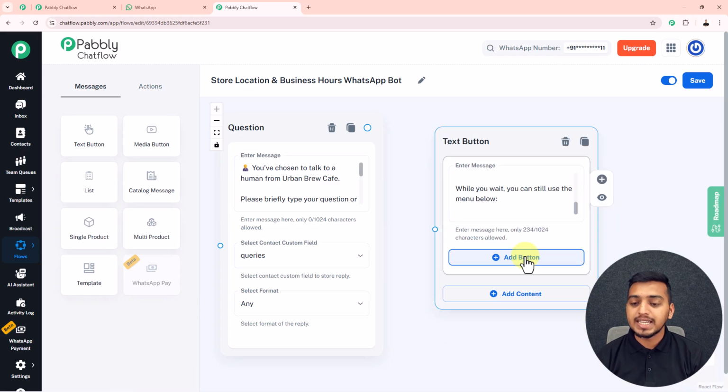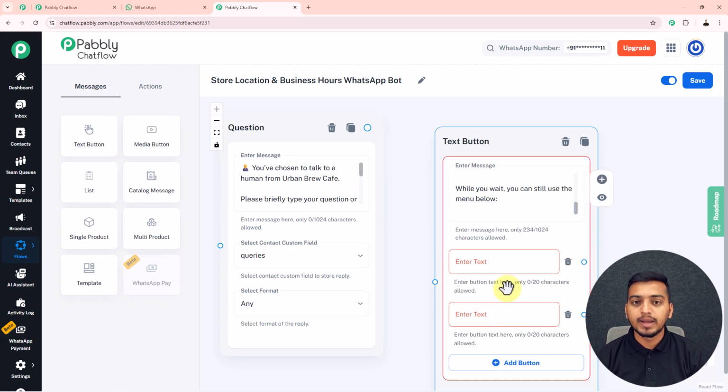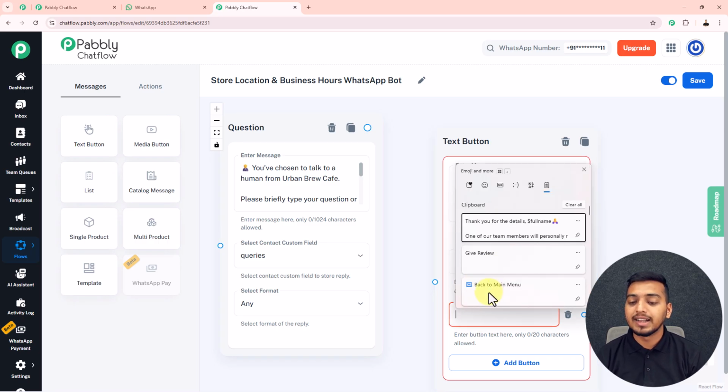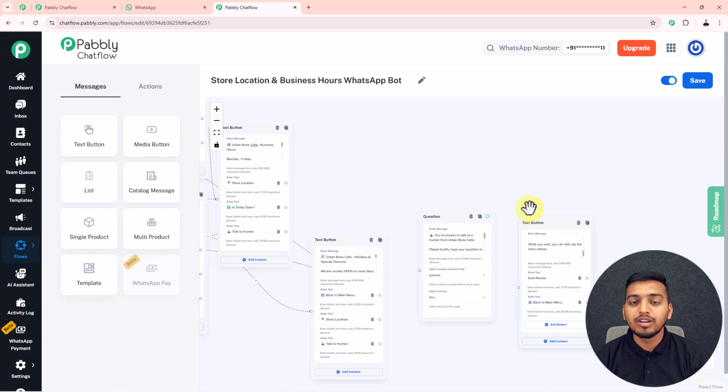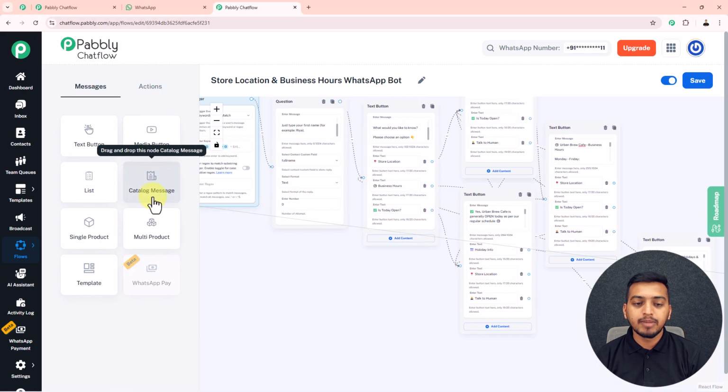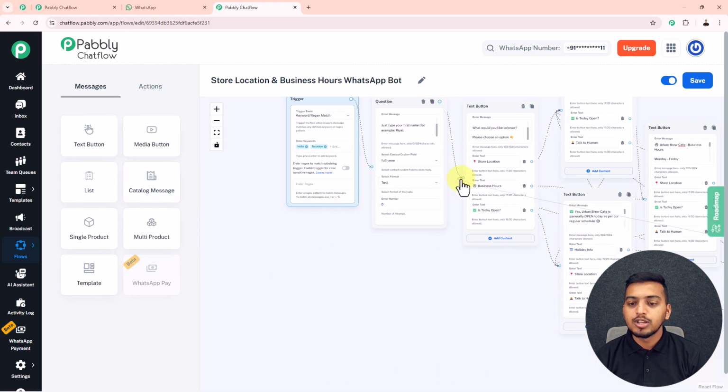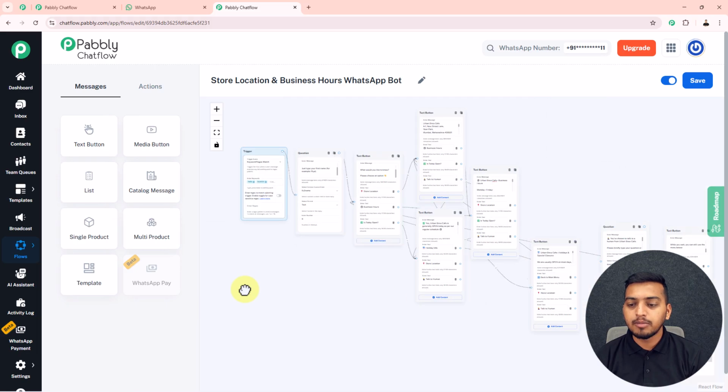Now just below this text, I will add these two different buttons for my customer to select from. Inside this first button, I will enter this text give review so that my customer can give me a review about my cafe. And after that, inside the second button, I will enter this text back to main menu so that my customer can go back to the main menu if they want to. Now I will drag a thread from here and connect it with the main menu. So you can see this was our main menu. So I will connect this thread with this particular main menu.